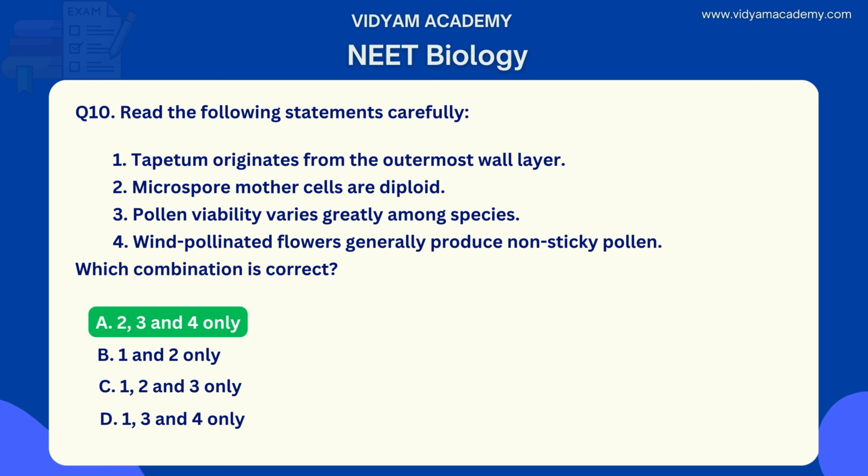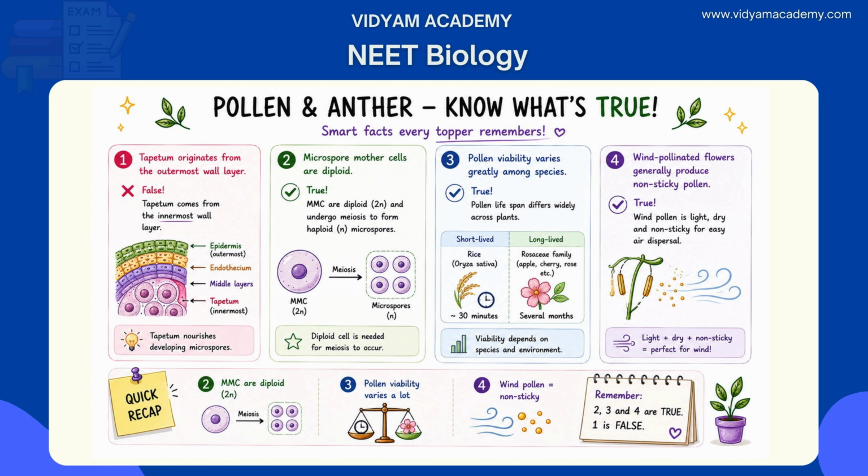MMCs are diploid, 2N, cells that undergo meiosis to produce haploid, N microspores. They must be diploid for meiosis to occur. Pollen viability varies greatly across species. Rice pollen lasts only 30 minutes, while in other species pollen remains viable for months. Wind pollinated flowers produce light, dry, non-sticky pollen for efficient air dispersal. Tapetum originates from the innermost wall layer, not the outermost. So only statements 2, 3 and 4 are correct.